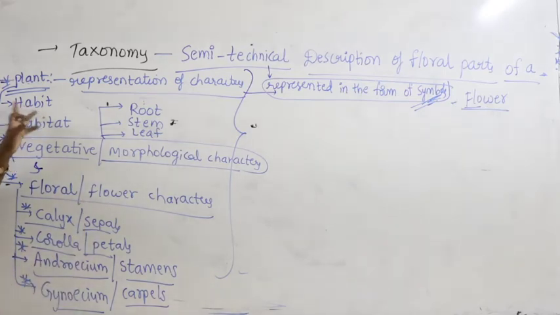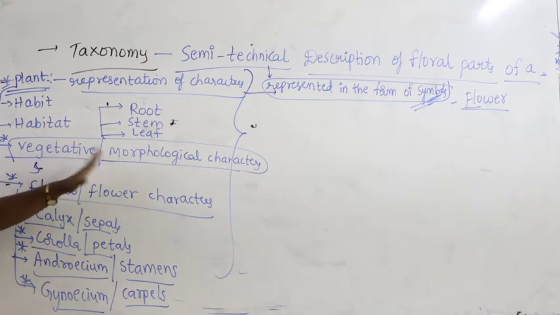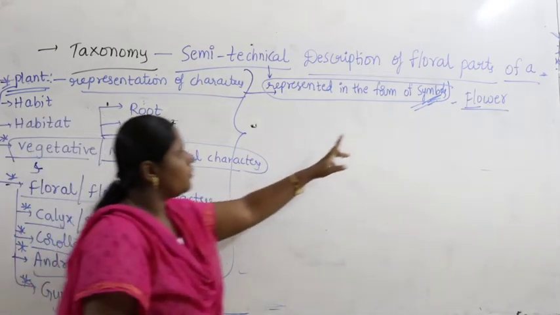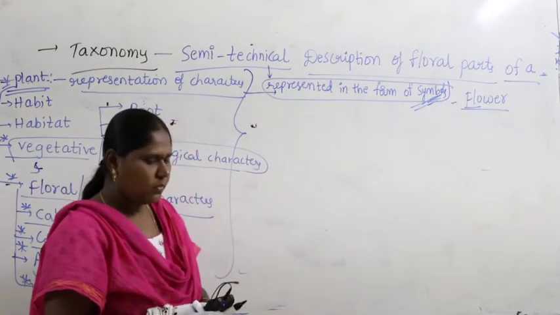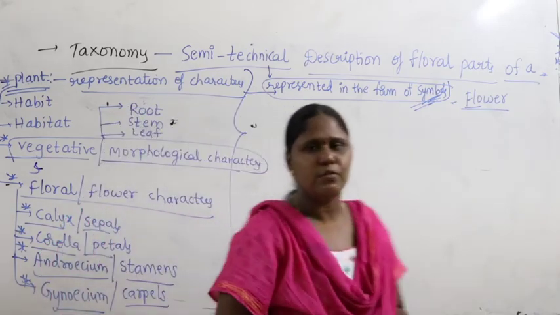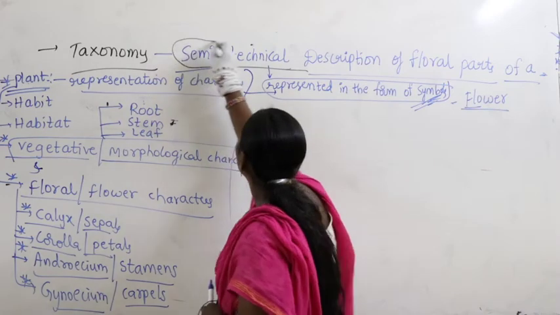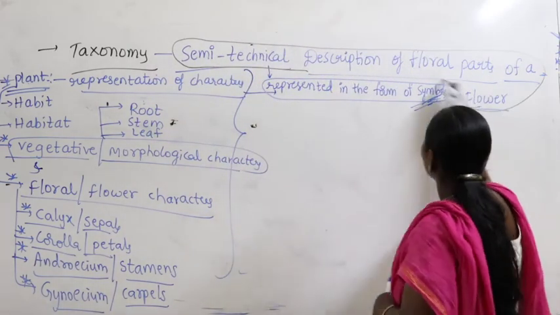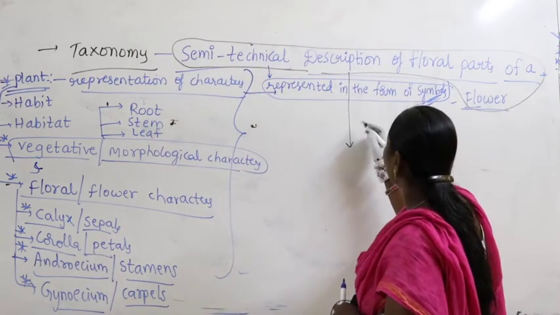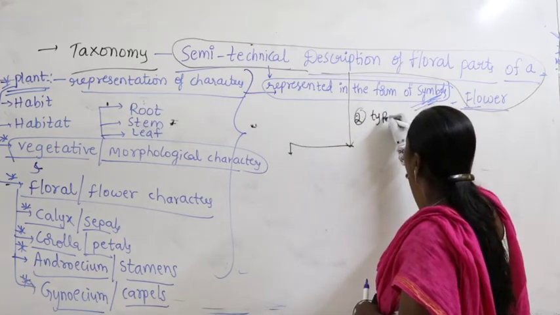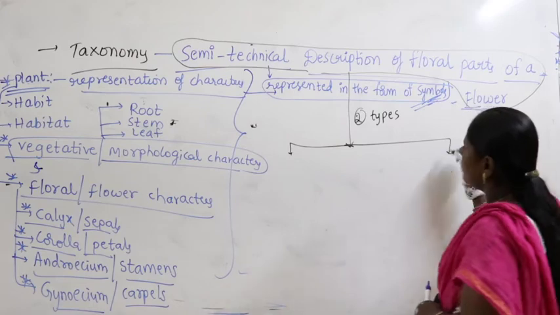Vegetative characters include habit, habitat, and morphological characters: root, stem and leaf. Floral characters include calyx, corolla, androecium and gynoecium. All this will be represented in the form of symbols. Now, I am talking about the semi-technical description of the floral part. It can be written in two types. What are the two types?